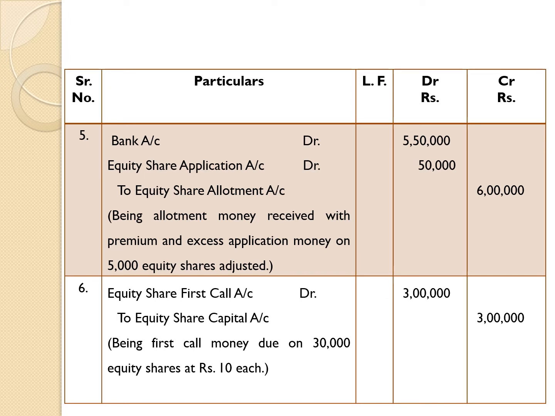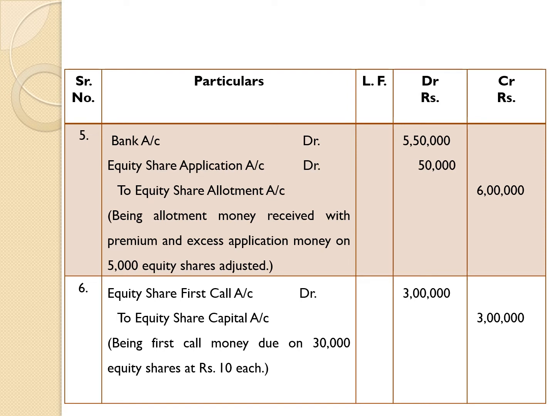First aspect, that is first call money due. First call money is due on 30,000 equity shares at rupees 10 each. Therefore, 30,000 equity shares multiplied by rupees 10 is equal to rupees 3 lakh.